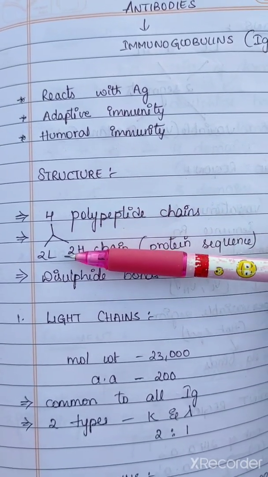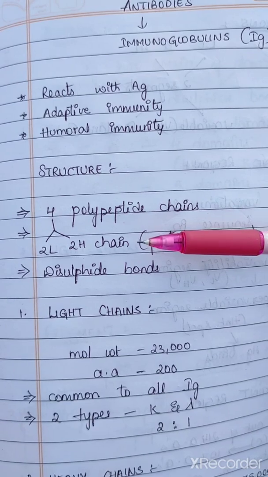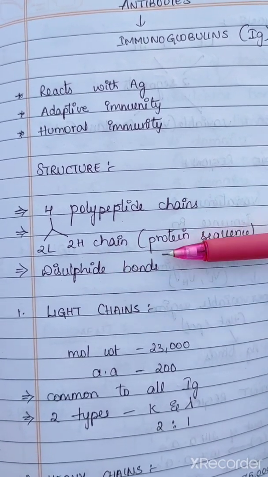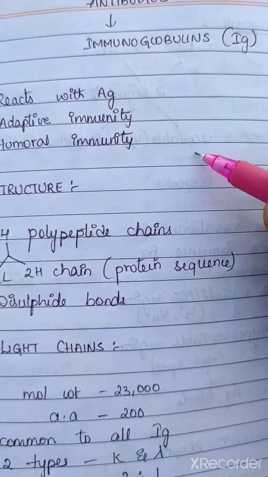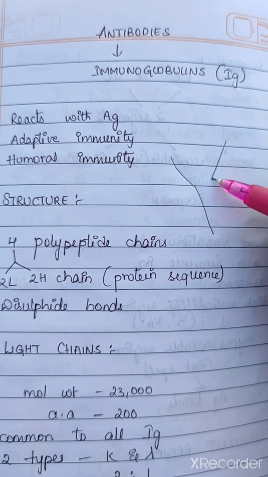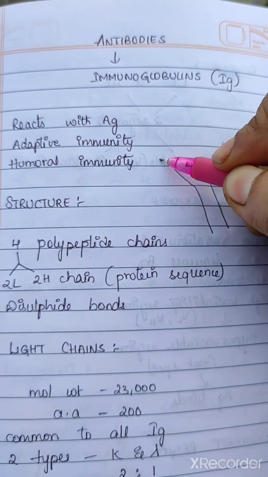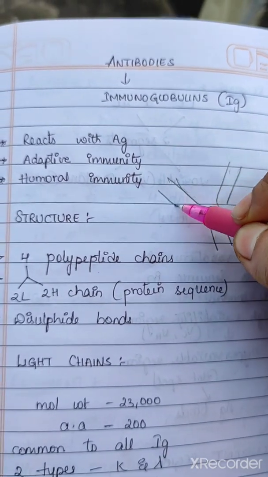So these 2 light chains and heavy chains are joined with the help of disulfide bonds. So the structure looks like this. This is a heavy chain, this is a heavy chain, and these are light chains.